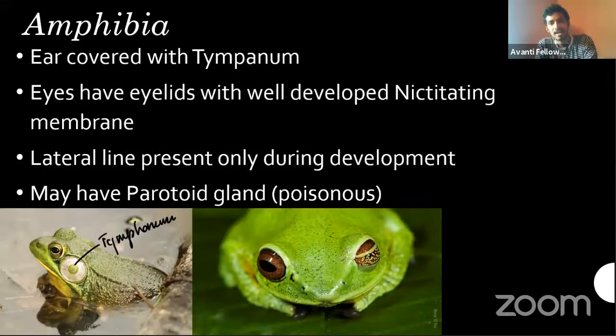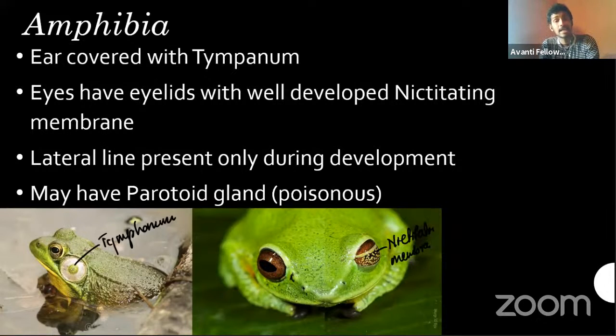And eyes have eyelids. Yes, they do have eyelids and they have a well-developed nictitating membrane. As you can see here, the nictitating membrane. Eyes only. What happened, Venkat? Why did you put a question mark? This is eyes only, right? Yeah, eyes have eyelids with a well-developed nictitating membrane. Third eyelid, you can see.